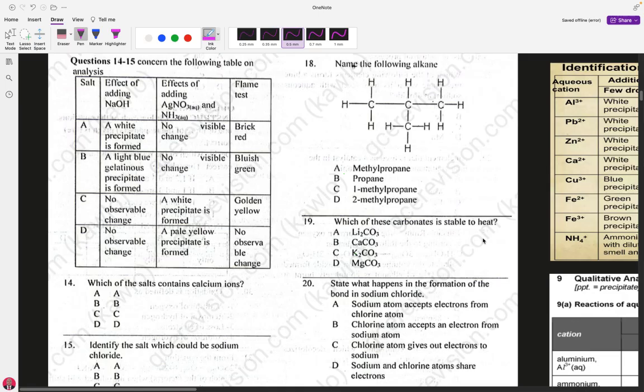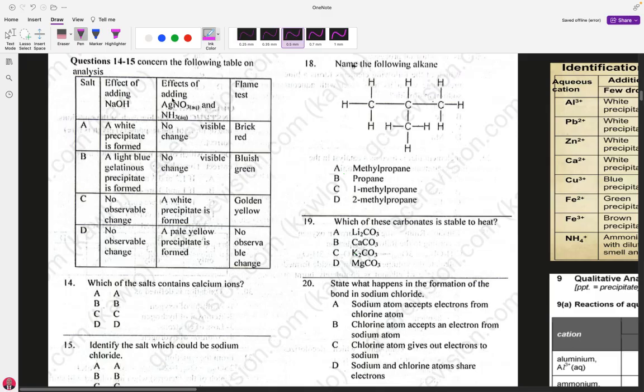So, calcium ion, if you know your reaction with sodium hydroxide, because the table says salt A, B, C, D, effects on adding sodium hydroxide, effect on adding ammonia, effect on the flame test. If you go to my previous video on the practical lessons, you will see all these there, well outlined. You can't find it in the ordinary level section. Please, even if you are doing the ordinary level, go to the high school section. You will see the practical section of it, well outlined. All these tests are there.